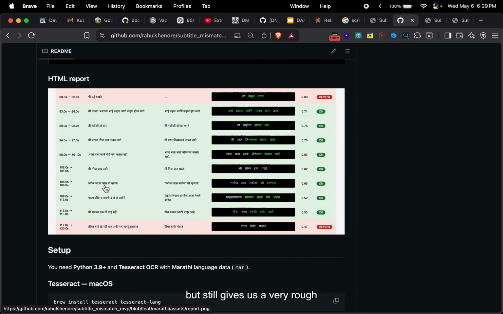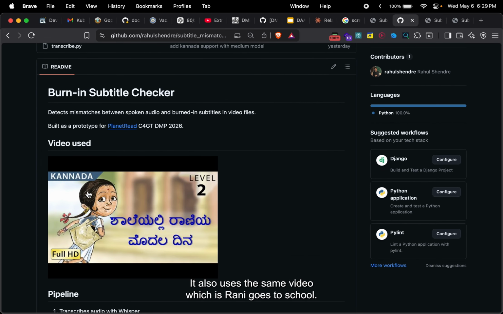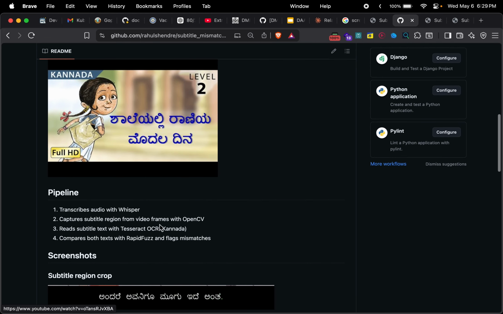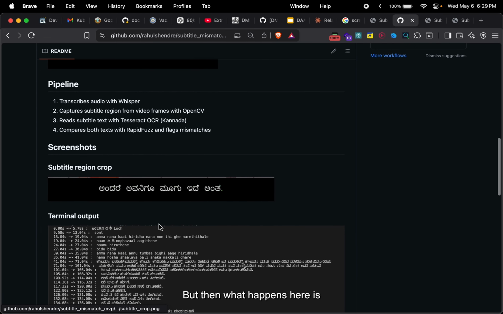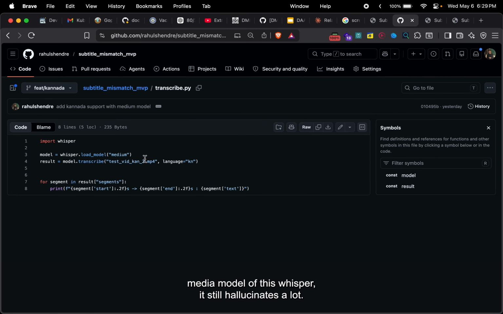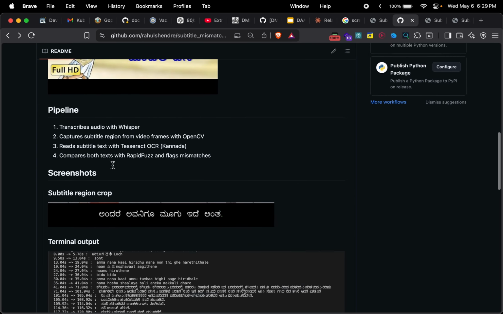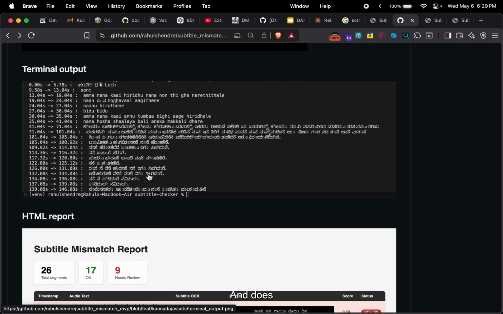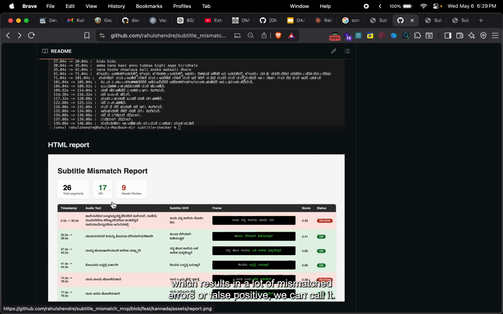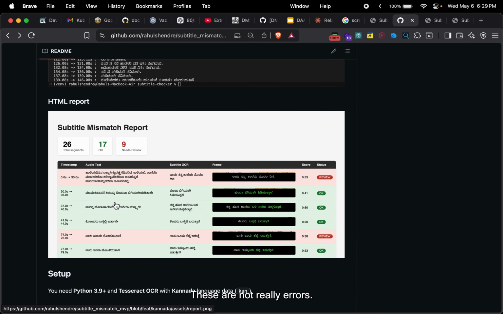So moving on to the Kannada one, it also uses the same video, which is Rani Goes to School. But what happens here is, even after using a medium model of Whisper, it still hallucinates a lot and does not really give us a clear transcription file, which results in a lot of mismatched errors or false positives, we can call it. These are not really errors in our subtitle file. These are just the limitations of the current pipeline.